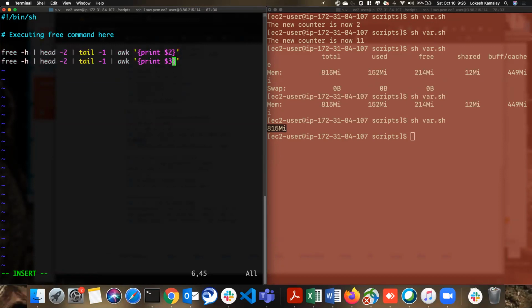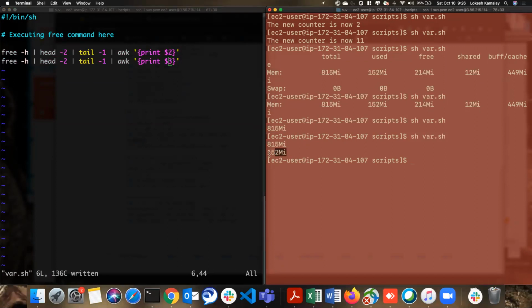It is $3. I saved it. Now let me run this. See, now I'm getting this and this, but it doesn't make any sense to me, right? What are these values here? So I need to add some string.